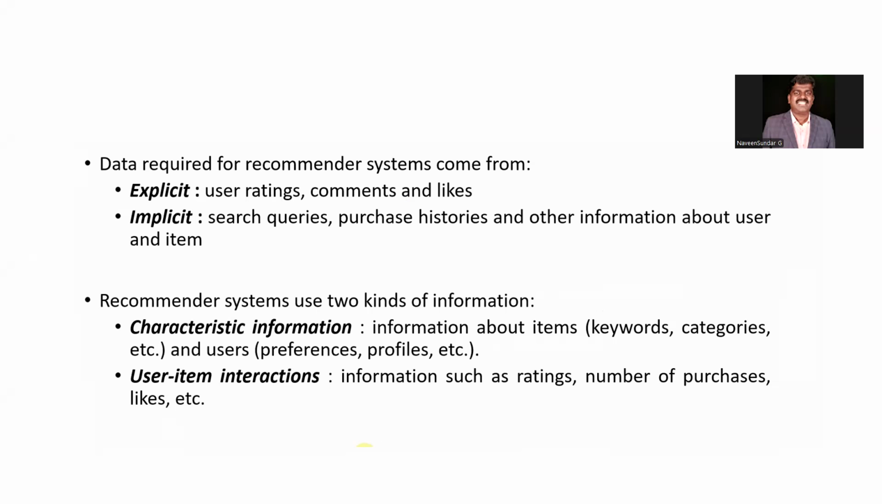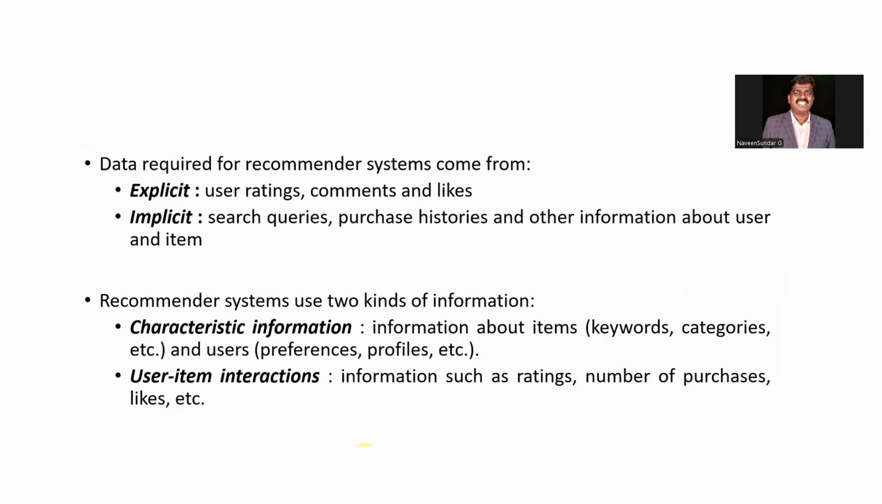So if that type of data is taken for the recommendation system, we can say it is implicit, right? And also it takes two kinds of information. One is the characteristics information. For example, information about the items, what keywords we have given, what categories we have selected, and about the users, their preference, their profile, their age, gender, and so on, right? So if we are collecting from this information, we can say this is the characteristics information.